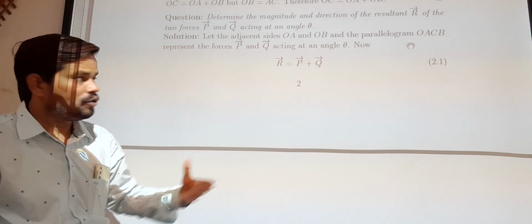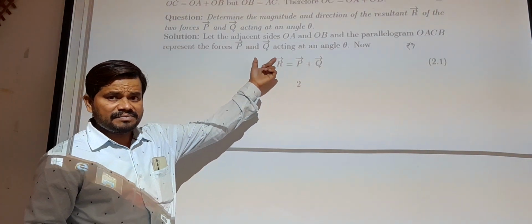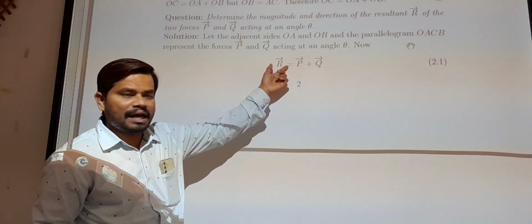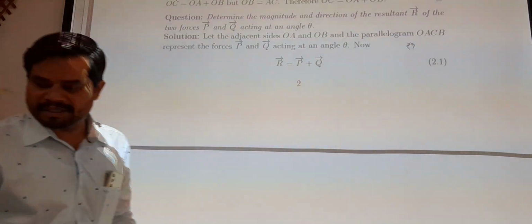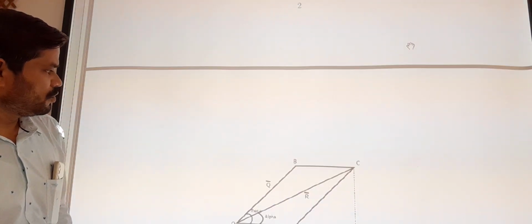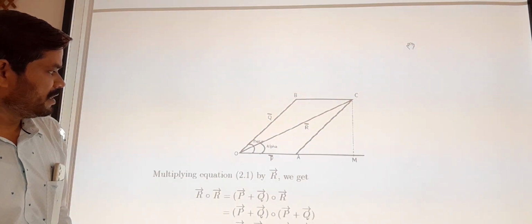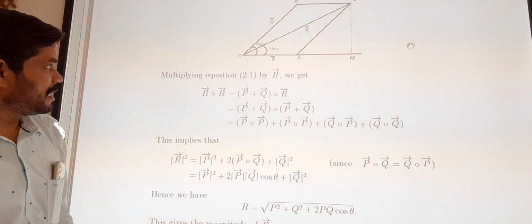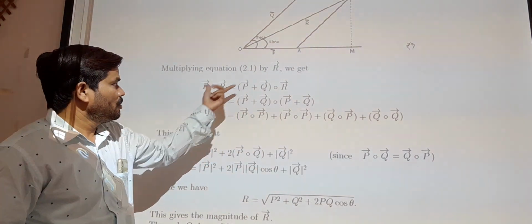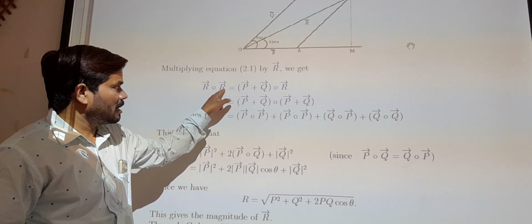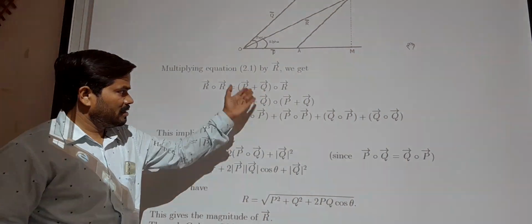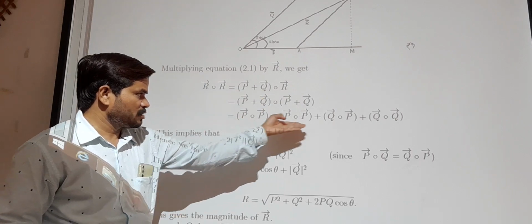Now we can write the representation of this: R bar, the resultant vector, is equal to P bar plus Q bar. Call this equation 1 or 2.1, as shown in this figure. By multiplying equation 2.1 by R bar, we get R bar dot R bar is equal to this. Just simplify it, and we get this expression.